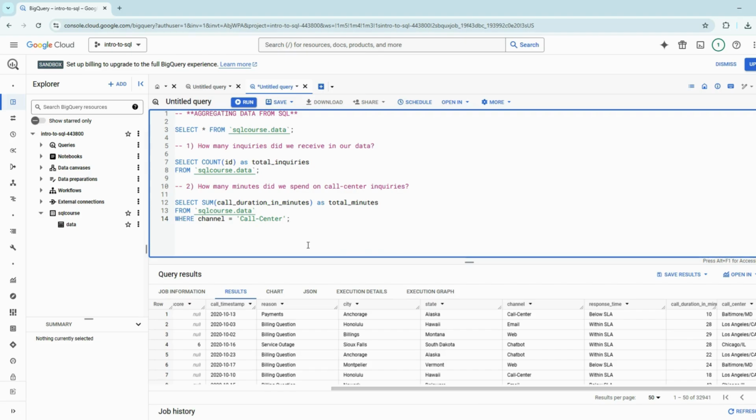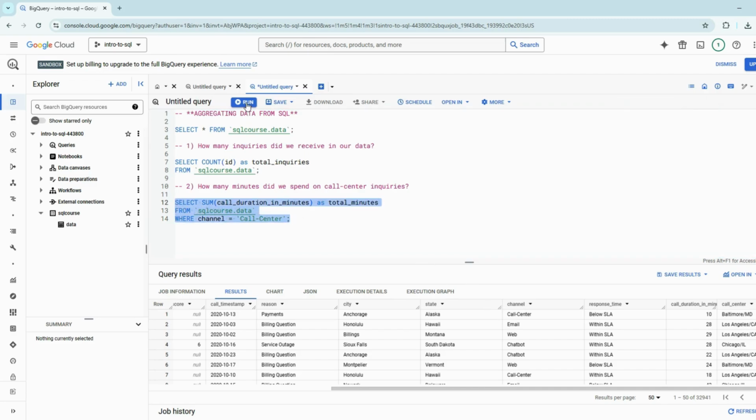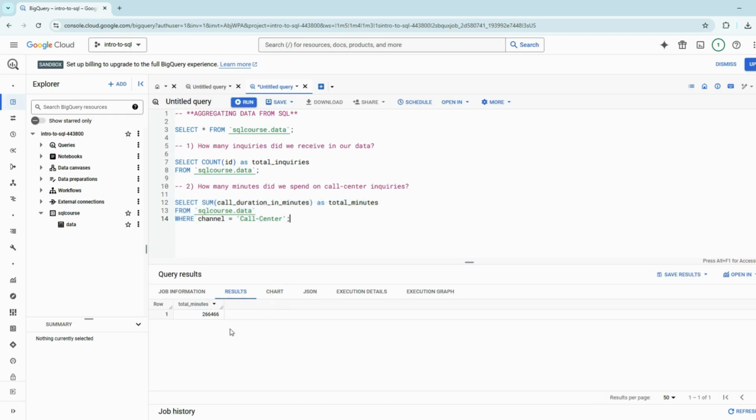Very good. So just run this through, right? We are going to find the sum of the call duration, we're going to call that total minutes, from our data set where the channel is equal to call center. So let's hover over, run it, and take a look. Okay, so we get our final answer here with 266,000 minutes. Like I said, that might be a random ask someone is just curious about, and of course we could take that and turn it into hours or whatnot, whatever we have to do. But that's how you use the sum function within SQL. And it can be very powerful, especially when working with the where clause. And yeah, that's it for that question.